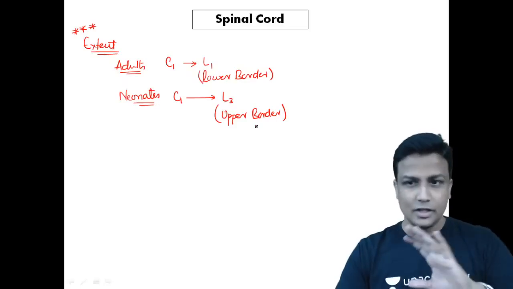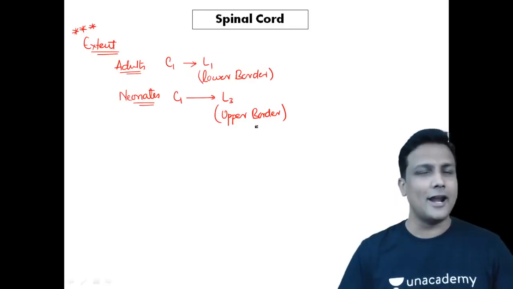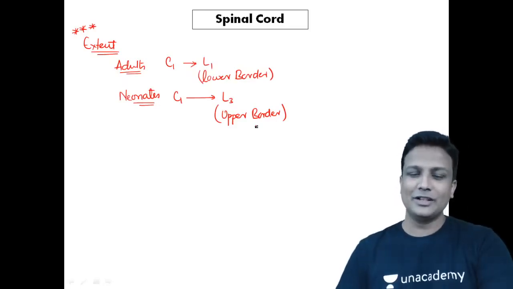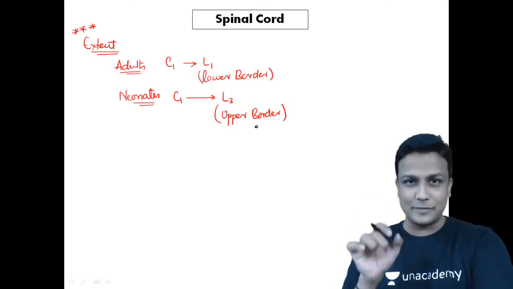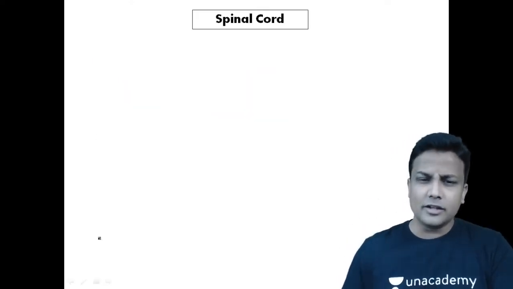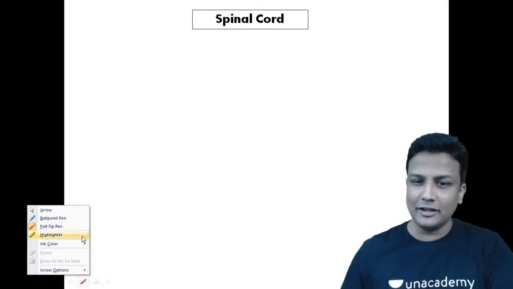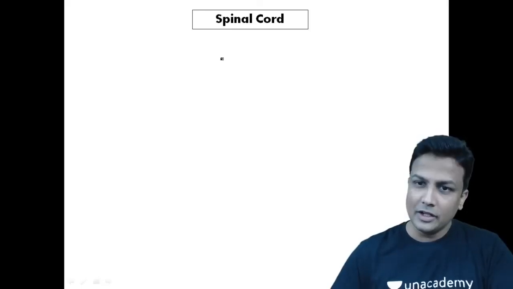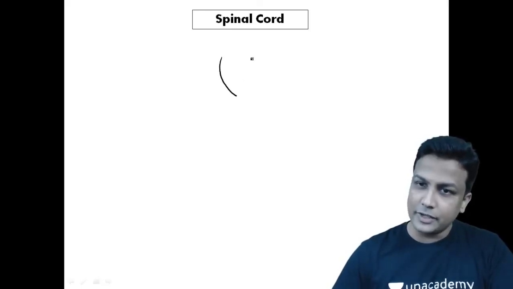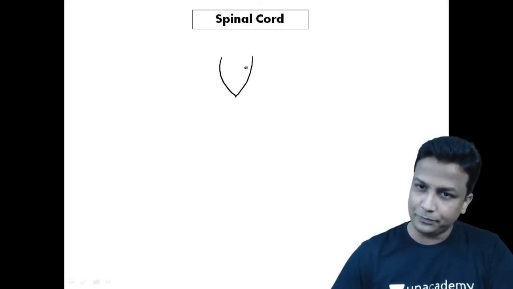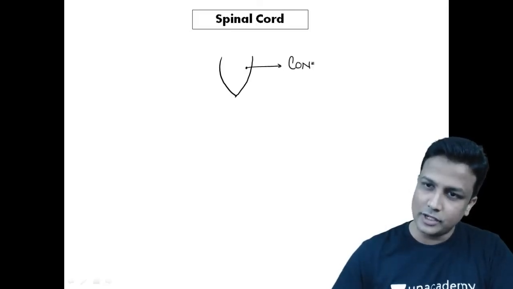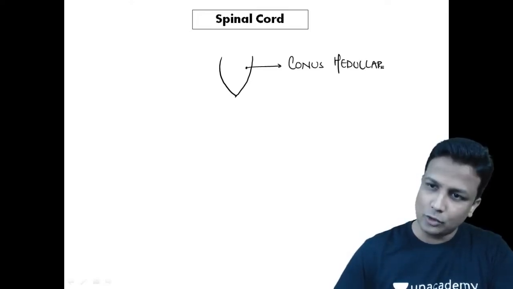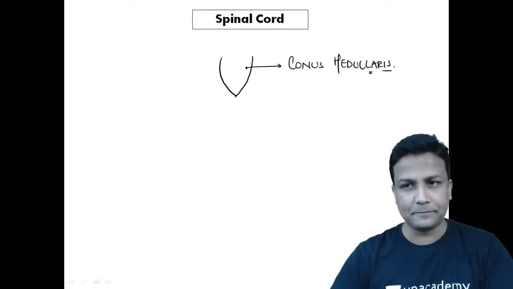Now I'll tell you all the extremely important things that you have to remember. Once you are done with the extent of the spinal cord, my dear friends, welcome to the ending part of the spinal cord, the end of the spinal cord. There are so many MCQs regarding the end of the spinal cord, guys. Yes, and you are going to help me here. We all know that the spinal cord ends in a cone-shaped structure. Listen very carefully, guys. That cone-shaped structure is known as the conus medullaris.